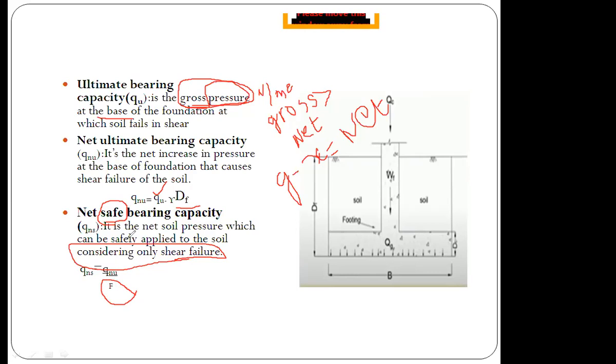That is why in the formula we find the term factor of safety: net safe bearing capacity is equal to QNU by F. Here we are giving safety to the structure, safety to the soil. This amount of pressure the soil can bear easily, that means it is the net safe bearing capacity.